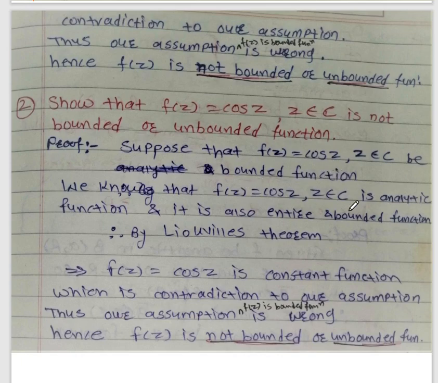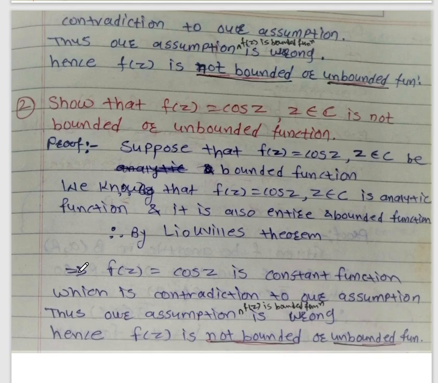But we know that f of z equal to cos z is an analytic function, because it is a differentiable function. So f of z equal to cos z, where z belongs to C, is an analytic function, which is entire and bounded. So by using Liouville's theorem, f of z equal to cos z is a constant function, and this is a contradiction to our assumption.